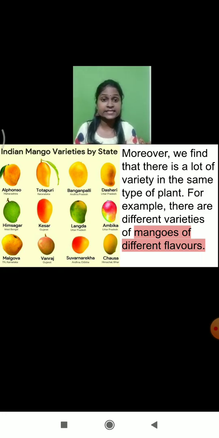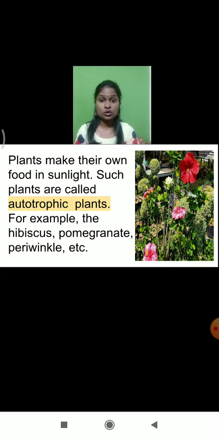So this variety is called as what? Diversity. What do we call it? Diversity. Okay. So there are many types of plants which are found around us. Okay, so what kinds of plants are present around us, we shall learn about them one by one.